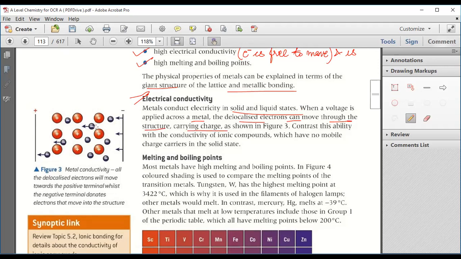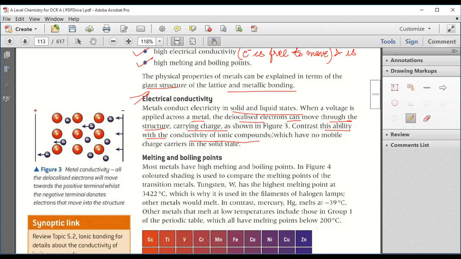These delocalized electrons can move from one place to another within the structure, and they carry the electrical charge. Got it clear? Now contrast this ability with the conductivity of ionic compounds.